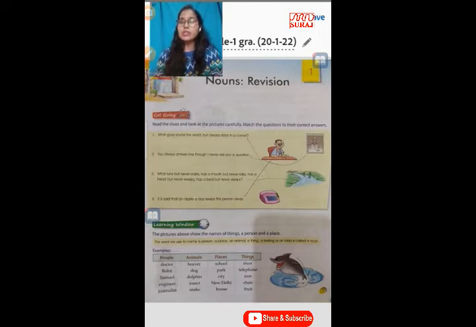In animals, any animal's name, like dog, cat, fox, insects, snake, reptiles, whatever, those are having a particular name, that is your noun. Next one is place: school, park, city, New Delhi, New York, house, playground. These places are having particular names, so these are also your nouns. Next one is things, like river, telephone, iron, chair, machine, fruit. Is it clear? These are also things having particular names, so these are your nouns.